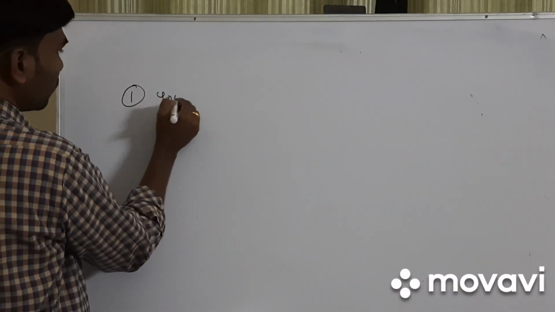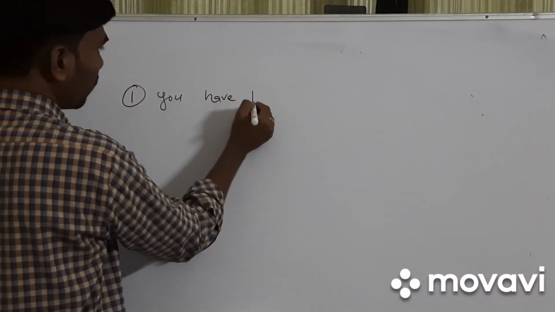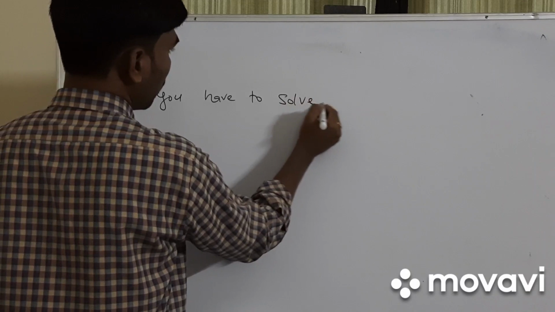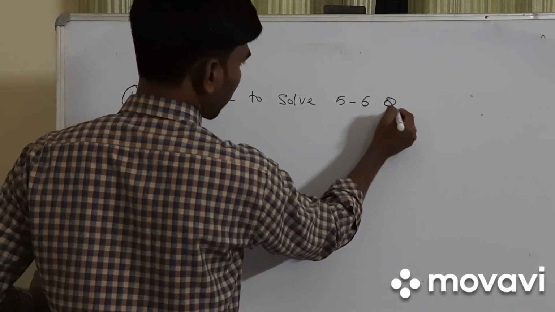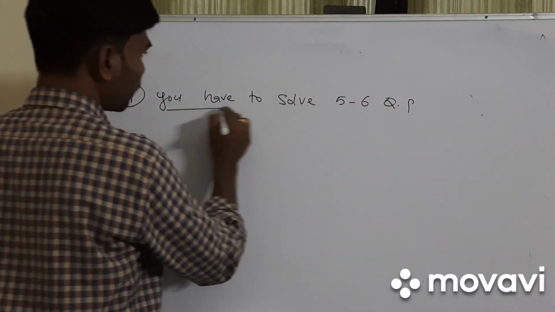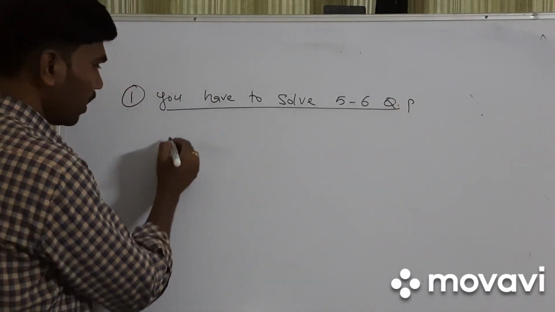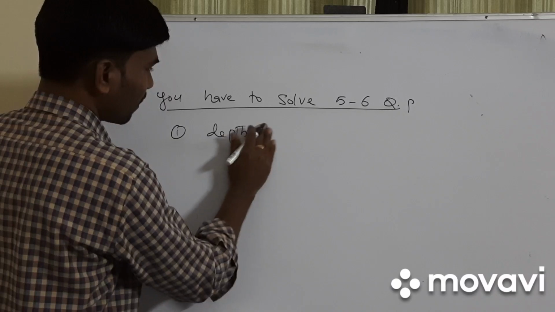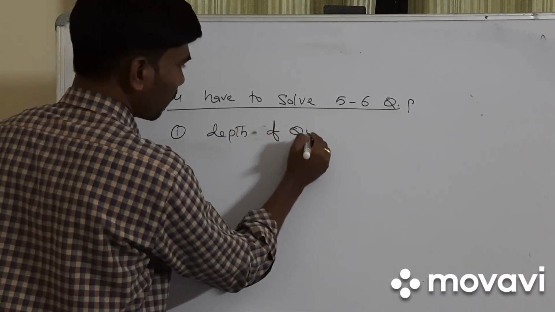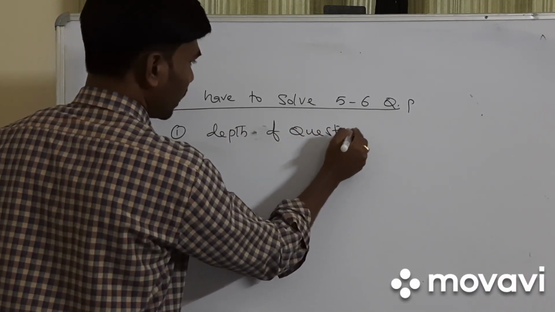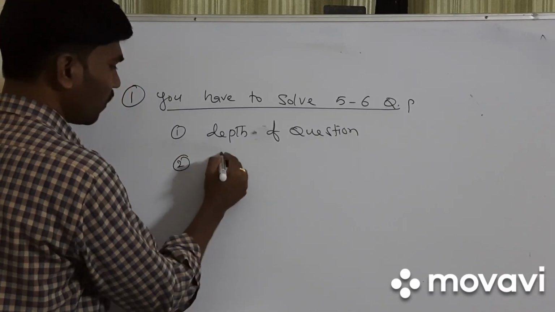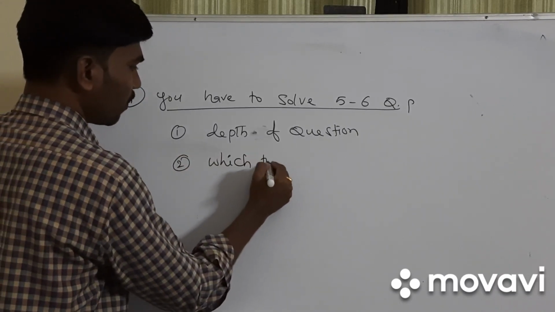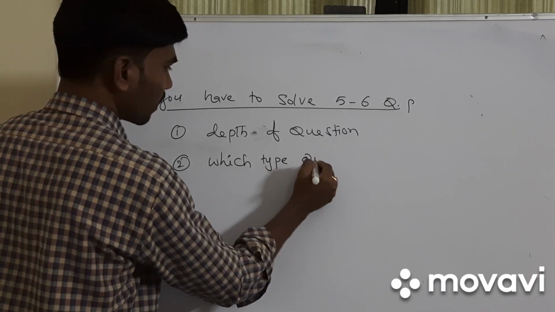You have to solve 5 to 6 question papers. This is the use of solving old question papers: you can understand the depth of the question, and you can understand which type of questions they are asking.